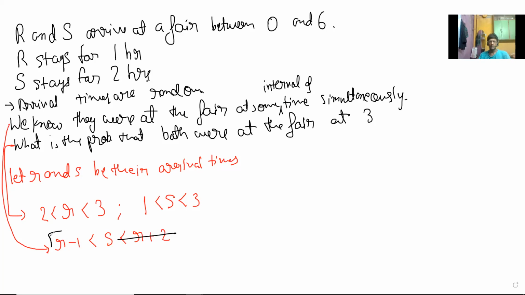So what is this condition saying? S arrives after R. No, that's not correct.